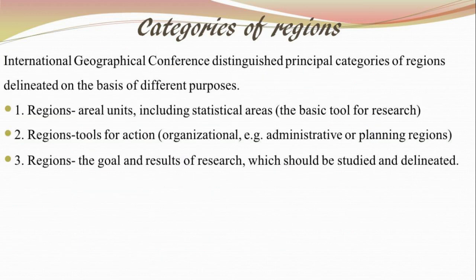Next, these are some other categories of region. These categories have been given by whom? The International Geographical Conference. They have categorized regions into areal units, or tools for action, or regions which are the goals and result of research. So we see that there is no universally accepted method of regionalization. Various conferences, various organizations, various geographers have given various accounts of what should be a region. In fact, we will see more about these regions, more about the types of regions, etc., in our next class.